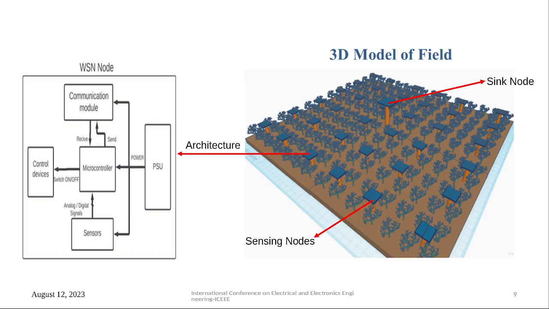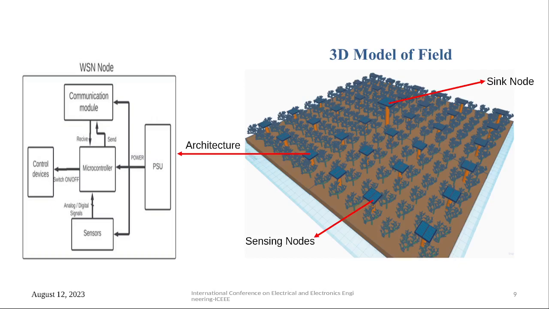Next, the 3D model of the field consists of a sync node and all of the sensing nodes and actuator nodes. On the left-hand side, we can see the WSN node architecture. It consists of a central microcontroller connected to the communication module, which communicates with all other nodes using LoRa technology.